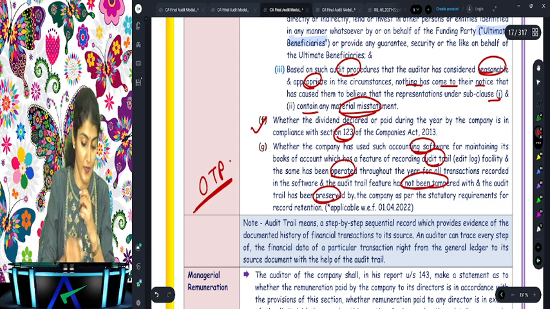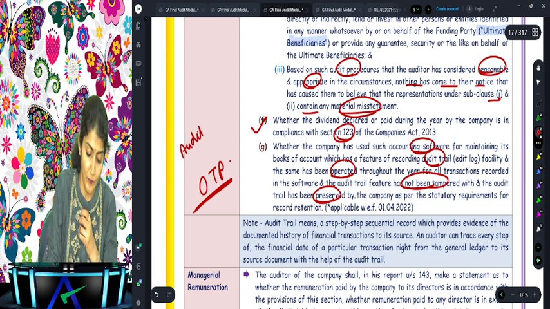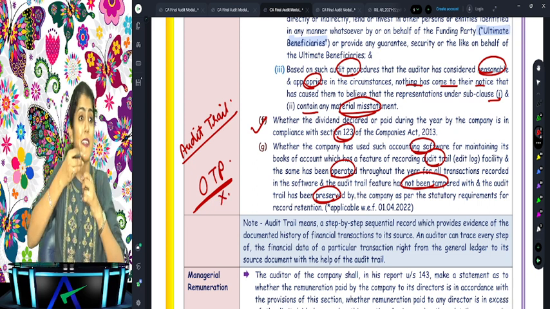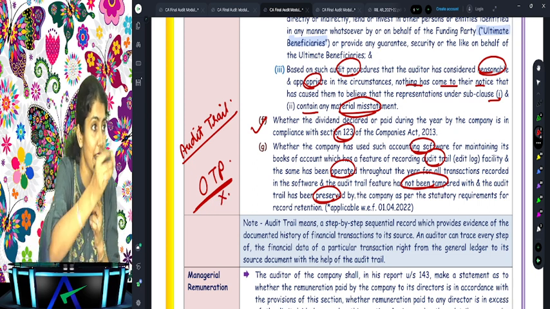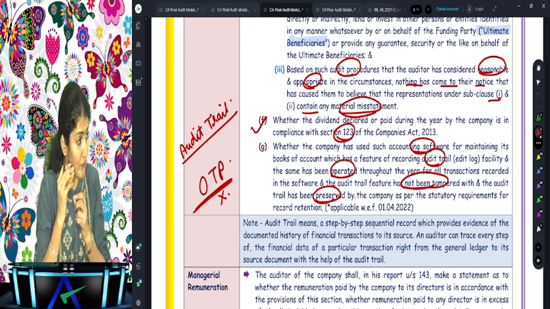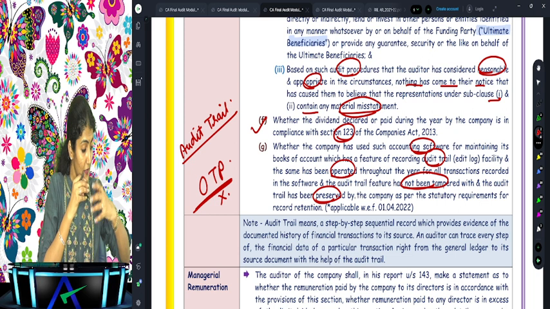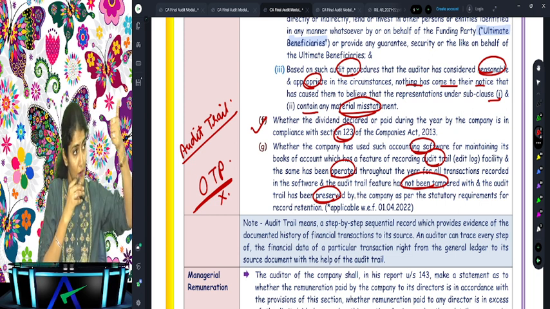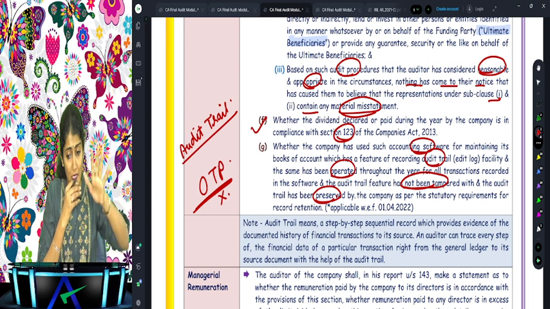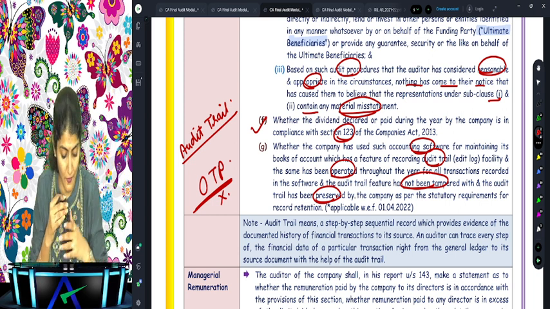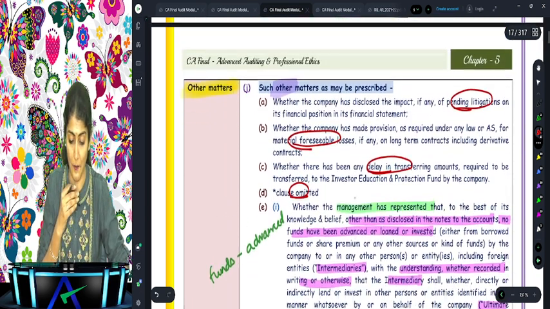So OTP, and audit trail is equal to OTP, but T is negative. Is T negative? Yes. Why? Because it says it has not been tampered with. And now don't write it has been tampered with. You understand? No, audit trail is what? OTP. It has been operated, whether the accounting software has an audit trail feature which has been operated throughout the year, which has not been tampered with, and which has been preserved as per the statutory requirements for the record retention. Are you able to understand?